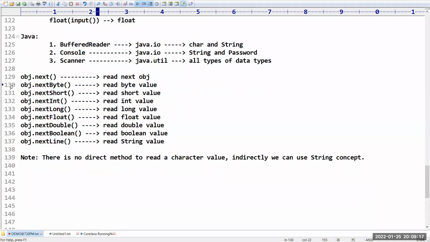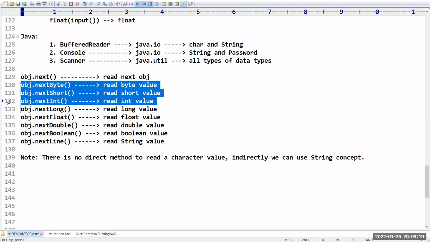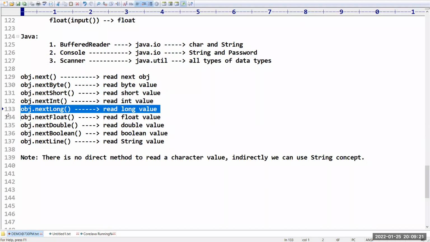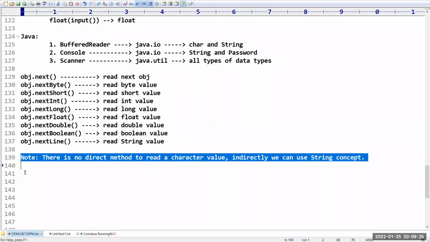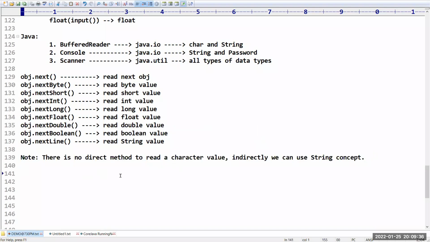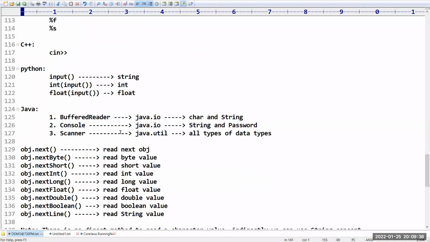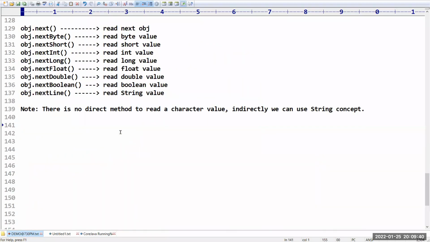Next: to read a byte value, a short value, an integer value, a long integer, float, double, boolean, and a line. You can see this note also: there is no direct method to read a character value. Indirectly we have to use the String concept, which I will explain later. These are the various input statements we have.